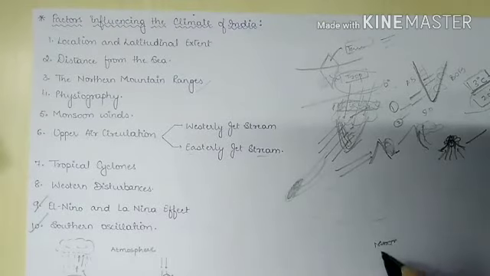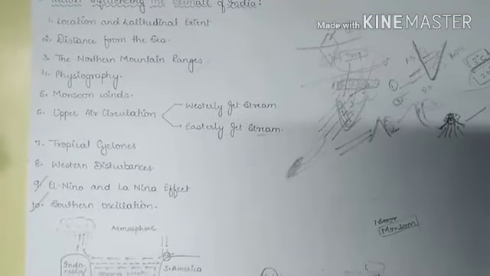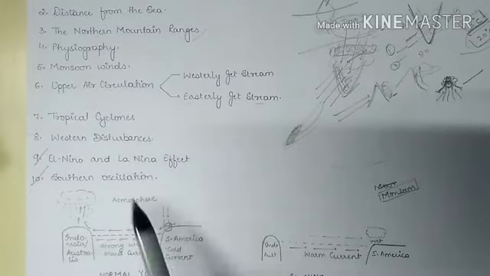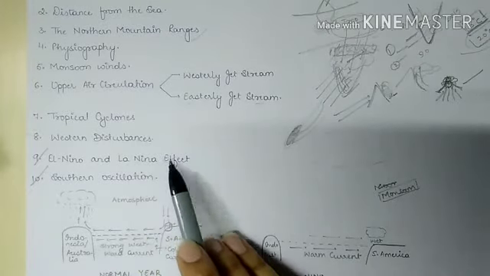La Nina is the complete reverse of the El Nino cycle, and in it the monsoon in India is in very huge amount. So La Nina conditions are hyper conditions of a normal year. When the conditions in a normal year become very hyper, that condition is known as La Nina.